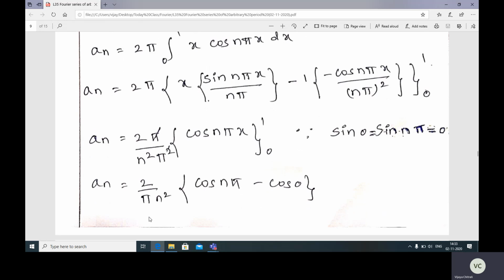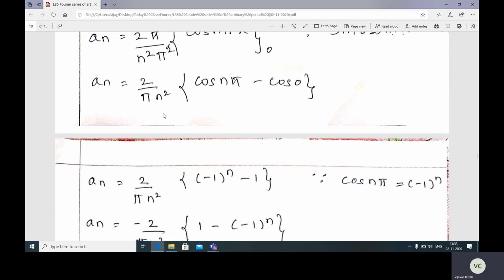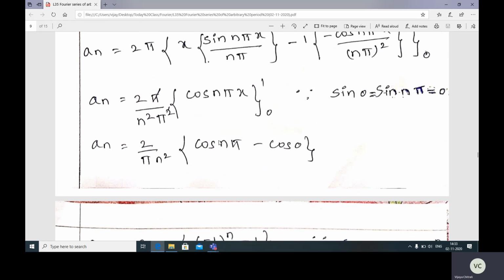So an is equal to, now you take this n pi whole square, n square pi square, outside. 2 pi divided by n square pi square, cos n pi x, limits 0 to 1. So one pi gets cancelled with this. An is equal to 2 divided by pi n square. In place of x 1, cos n pi, minus in place of x 0, cos 0.